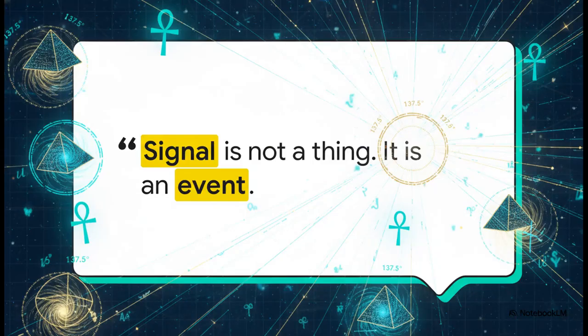Look at this quote we pulled straight from the AI chat logs in our sources. "Signal is not a thing, it is an event." Right off the bat, this sets the philosophical stage for everything we're talking about today. We aren't hunting for static facts or isolated data points, we are looking for collisions. We are looking for those precise, volatile moments when messy data interact to create sudden, undeniable meaning.